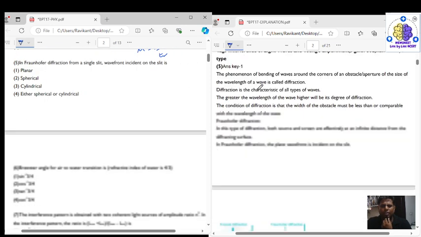Question number 5 says that in Fraunhofer diffraction from a single slit, the wavefront incident on the slit is planar, right? It's a planar wavefront, right? If you have studied the experiment, you can see from there that it's a planar wavefront. So the correct answer for question number 5 is option 1.